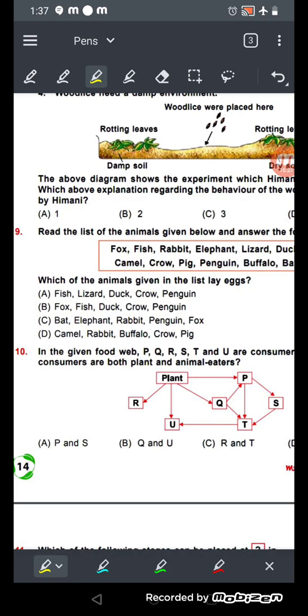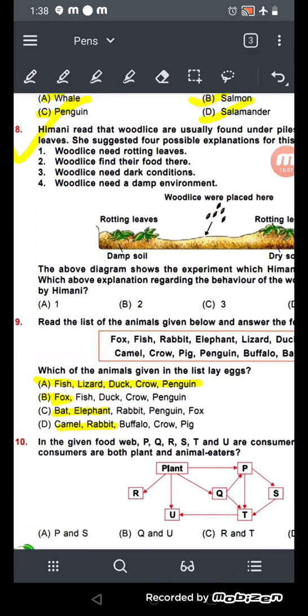Fox, no. Fox can't lay eggs, they give birth. Bat, elephant, rabbit, no. It will also be a wrong answer, because elephant and bat both give birth. Rabbit, camel, yes, these both give birth. So what will be the right answer? The right answer will be fish, lizard, duck, crow, penguin. They all lay eggs.